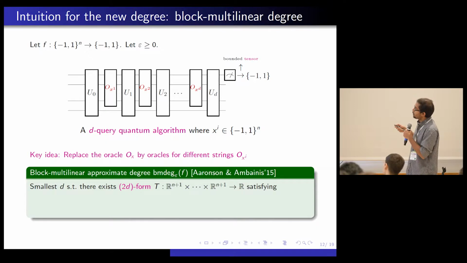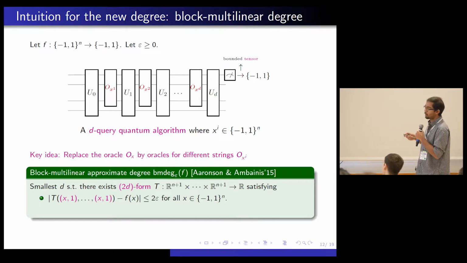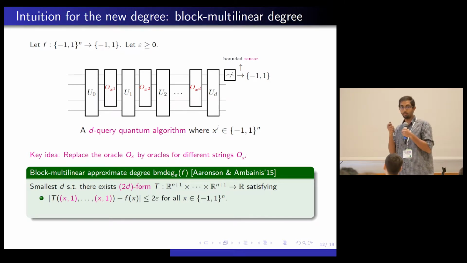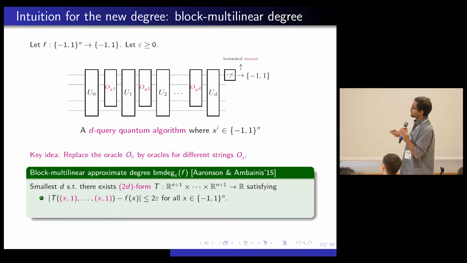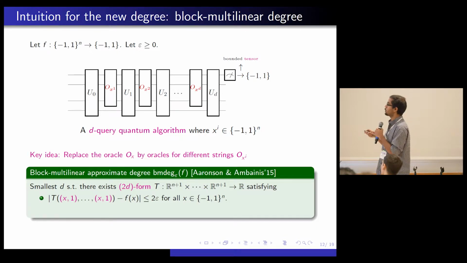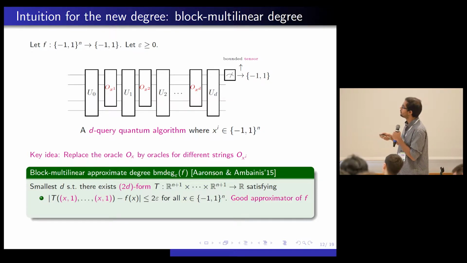The way they define the block-multilinear degree is they required it to satisfy two properties. One, the natural thing: this tensor should be close to the Boolean function you're trying to compute. What do I mean by that? Say I feed in the tensor (x, 1), where x is an n-bit string, so (x, 1) is an (n+1)-bit string. I feed in 2d copies of (x, 1). It should be close to f(x), up to error epsilon. So this just says that the tensor T serves as a good approximator for f.